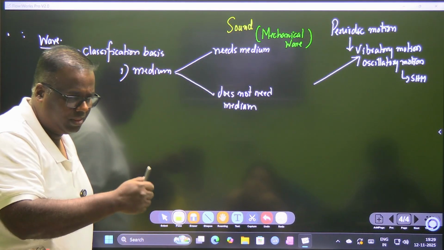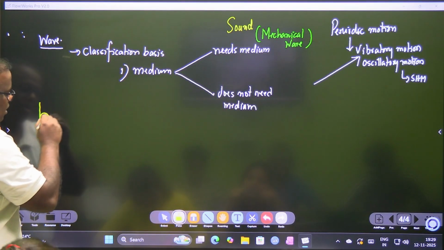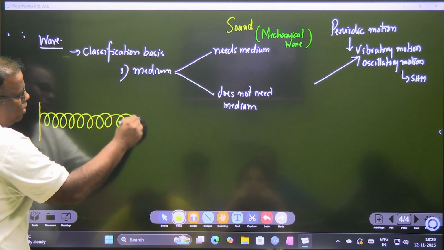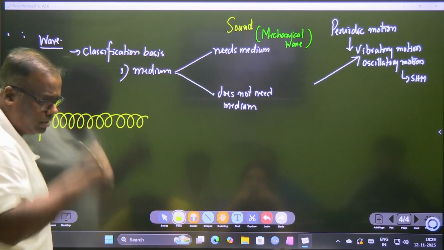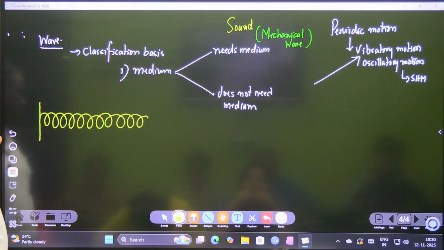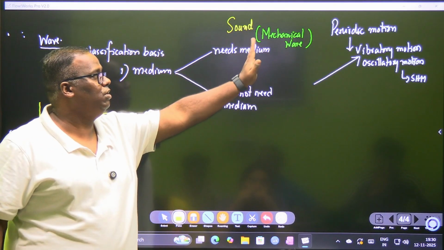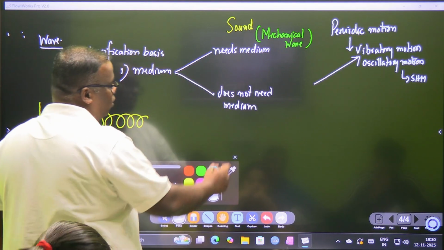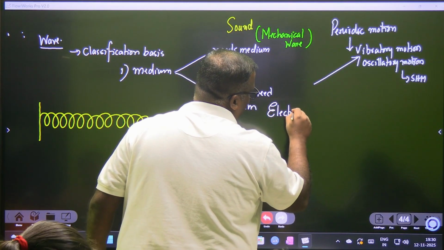Slinky. Do you know what a slinky is? A slinky is a coil spring like this. This is called a slinky. When you send pulses through this slinky, you need a medium through which it is going. It's a mechanical wave. Mechanical waves are the waves which need a medium. Waves which do not need a medium are non-mechanical waves, and one example of this is electromagnetic waves.